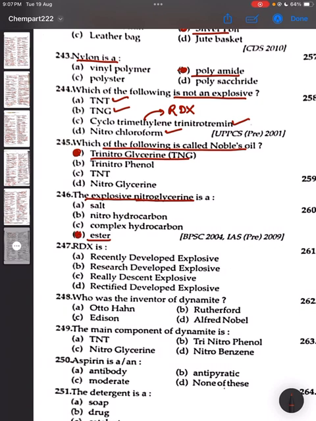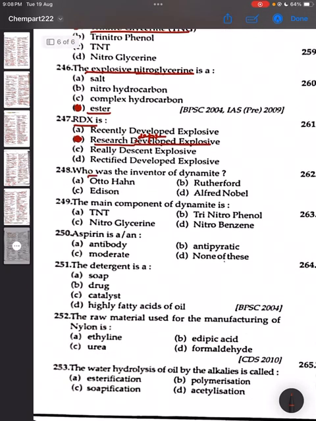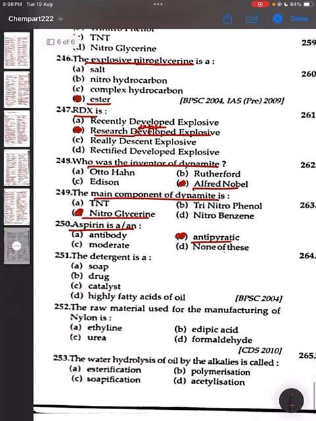246, correct answer will be D. 247, RDX is research department explosive, तो research डेवलप्ड एक्सप्लोजिव, लेकिन ये रिसर्च डिपार्टमेंट एक्सप्लोजिव होता है, ऑप्शन बी इज द करेक्ट आंसर। हु वाज द इन्वेंटर ऑफ डायनामाइट? अल्फ्रेड नोबेल, ऑप्शन डी इज द करेक्ट आंसर। The main component of dynamite is nitroglycerine. Option C is the correct answer. Aspirin is antipyretic. Option B is the correct answer.